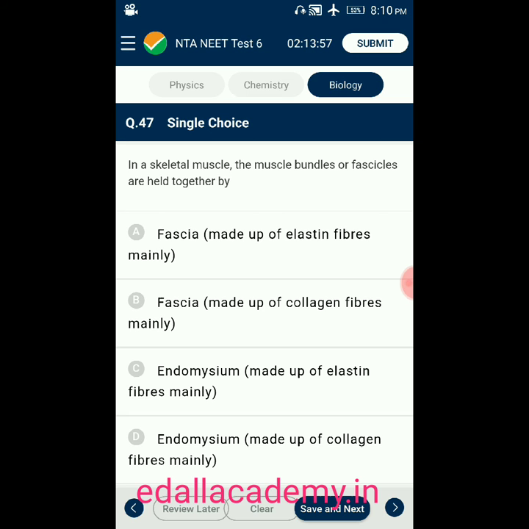Question number 47. In a skeletal muscle, the muscle bundles or fascicles are held together by: option A, fascia made up of elastin fibers mainly. Option B, fascia made up of collagen fibers mainly. Option C, endomysium made up of elastin fibers mainly. Option D, endomysium made up of collagen fibers mainly. From the given 4 options, the correct option is option 2, fascia made up of collagen fibers mainly. In a skeletal muscle, the muscle bundles or fascicles are held together by fascia. It is made up of collagen fibers. So the correct option is B.